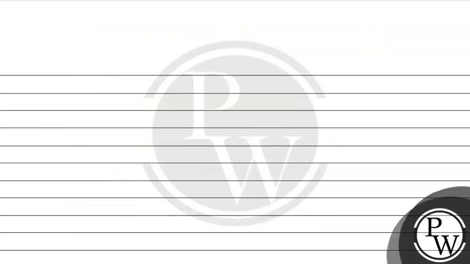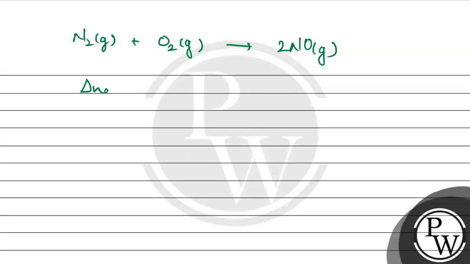Now let us see for the last reaction जो हमारे पास है, in which nitrogen gas जो है that combines with the oxygen gas and it leads to the formation of the 2NO, and this is also a gas, and change देखेंगे हम, then it will be 2 minus 1 plus 1, ये हमारे पास 1 1 है, दोनों gases state में है, so ये आएगा 2 minus 2 is equals to 0.